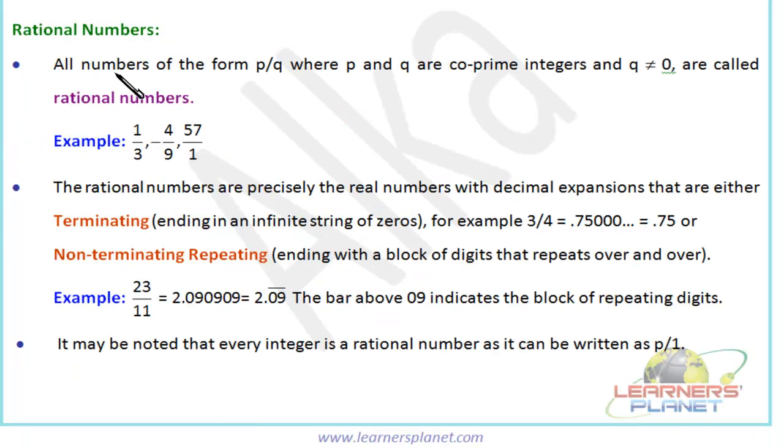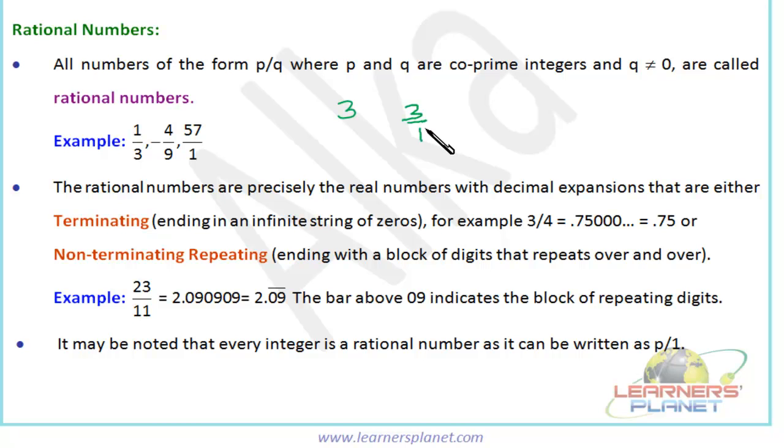Rational numbers. All the numbers of the form p by q, where p and q are co-prime integers and q is not equal to 0, are called rational numbers. So for example, 1 by 3, -4 by 9, 57 by 1, any number. All the natural numbers, whole numbers, integers, all of them are rational numbers, right? If we talk about a single simple number, say 3, 3 can be written as 3 by 1, so it is also a rational number.